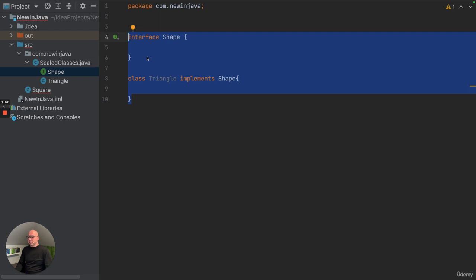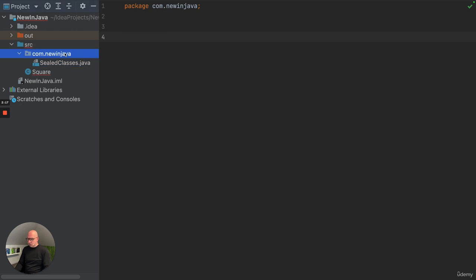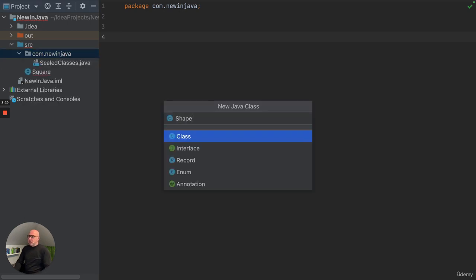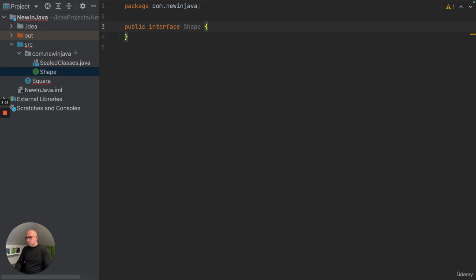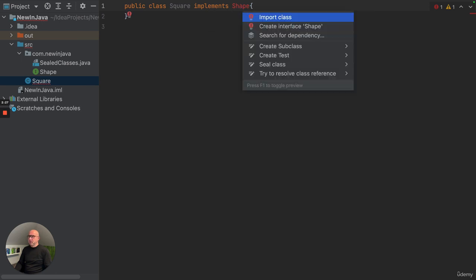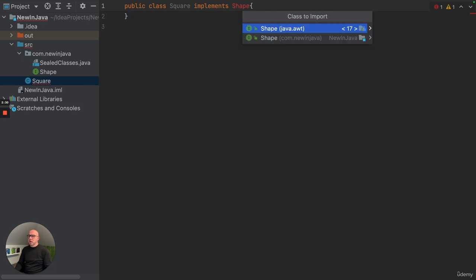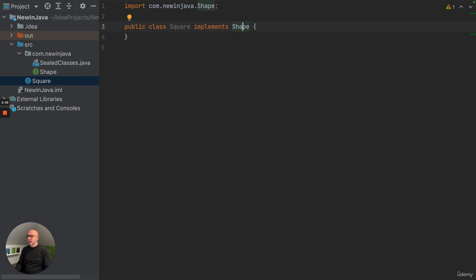Besides that, there is no way of really handling this in Java, so you cannot limit it. If I were to throw this away and create a new Shape as an interface and make it public, there is no way for me to limit it. I just import the Shape class, and that's basically it. So there's no way for a developer to limit who can implement or extend your interface or class.